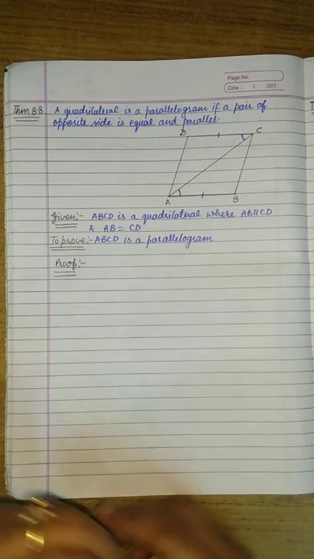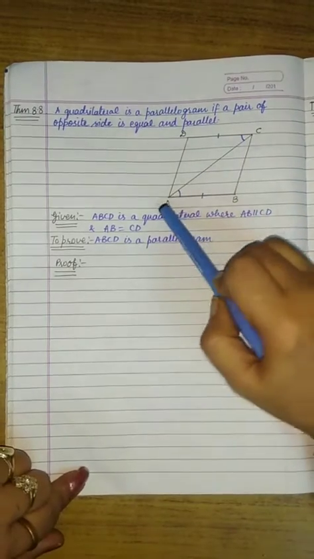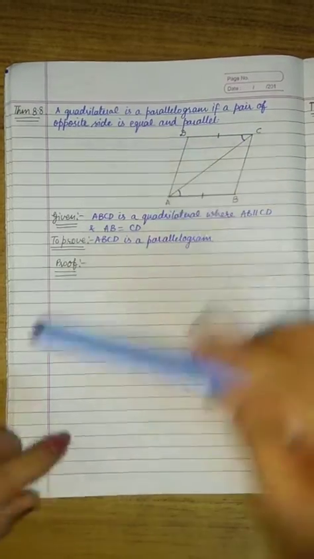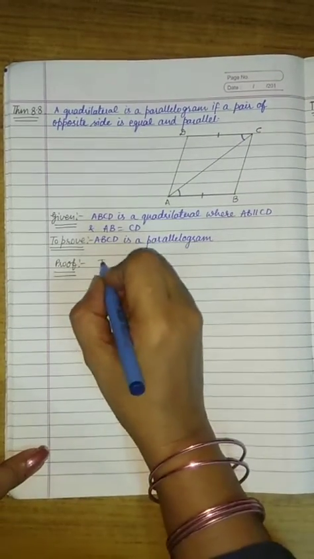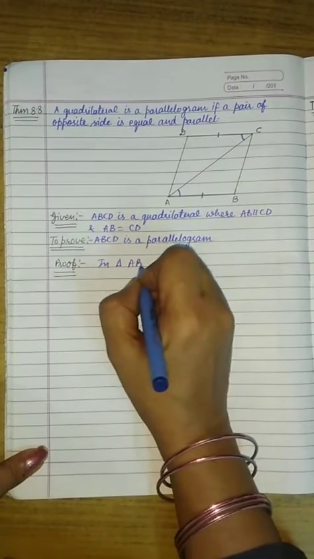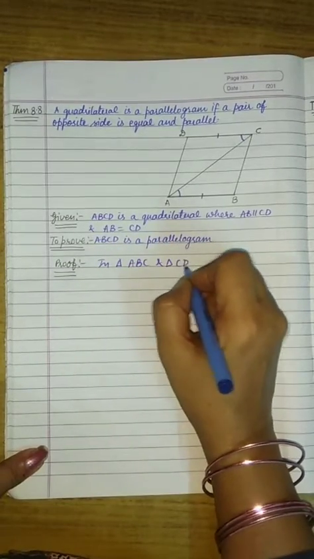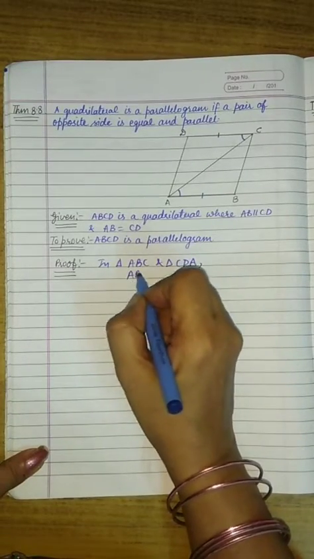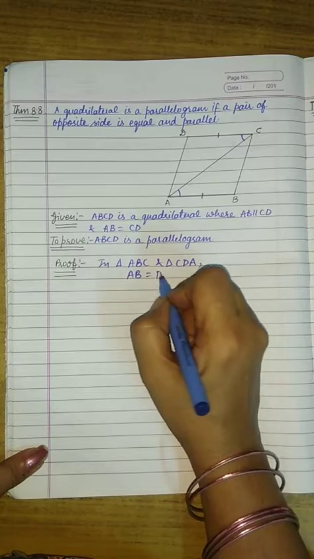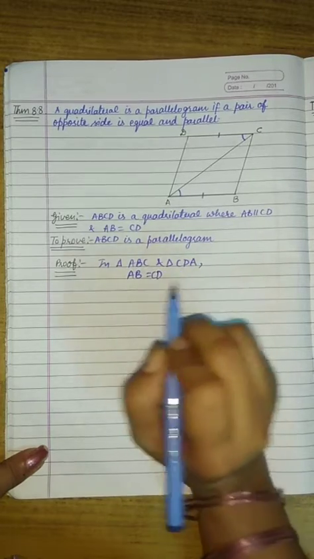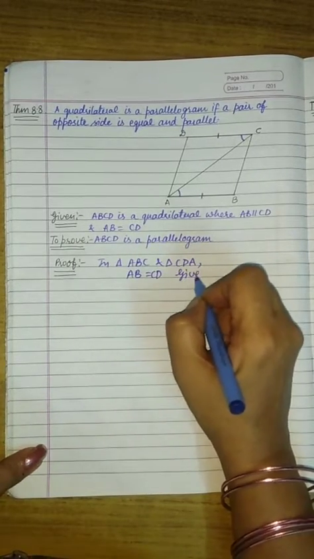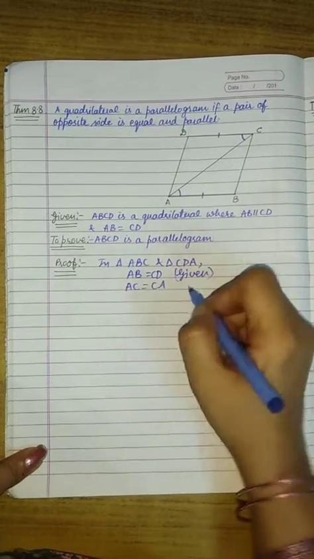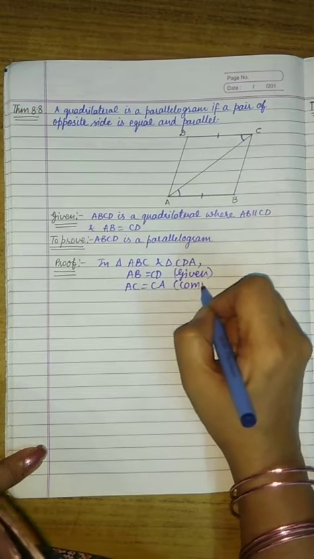So we will take two triangles. One is triangle ABC and the second is triangle CDA. In triangle ABC and triangle CDA, now in these two triangles we have AB is equal to DC, which is CD, which is given in the question. Then side AC is equal to side CA of both the triangles, which is common.